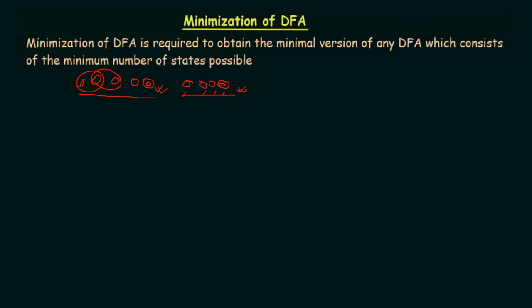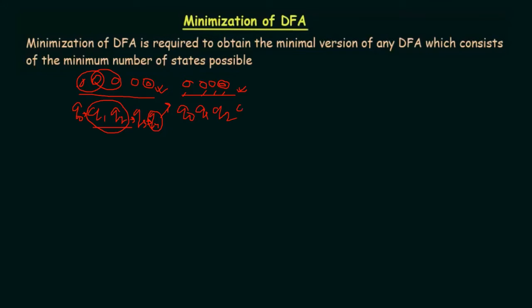So actually what happens is, let's say you have Q0, Q1, Q2, Q3 and Q4, and you found that Q1 and Q2 are basically the same state. So what you need to do is combine them together, and call that state Q1Q2, and using that you can reach the final state. Let's say that Q4 is the final state. This is not going to be different from this one, which is already minimal, because there are also only 4 states.